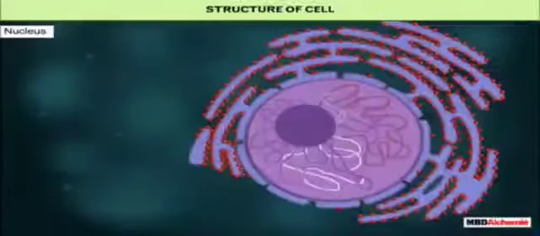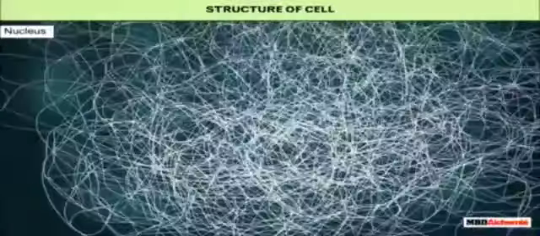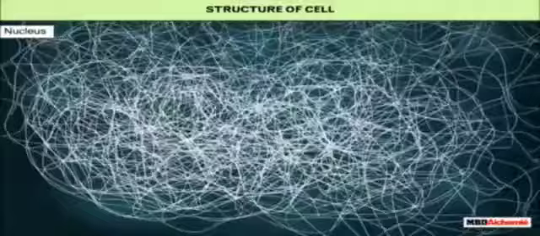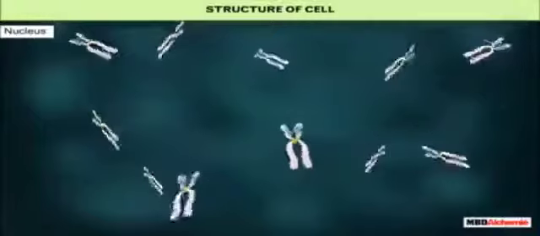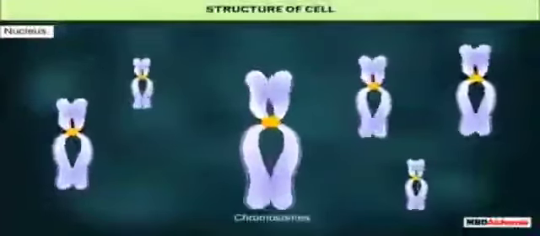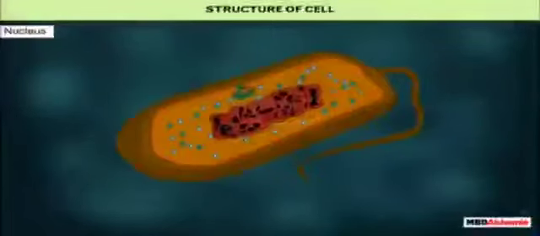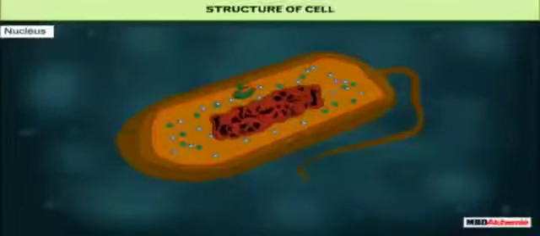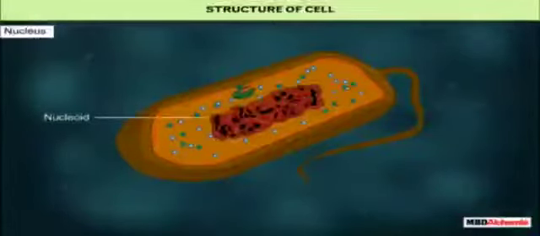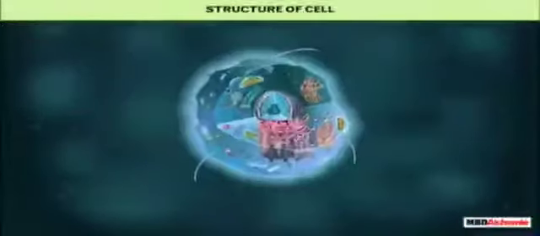When the cell is not dividing, the DNA is present as part of chromatin materials which are visible as entangled mass of thread-like structures. At the time of cell division, the chromatin material gets organized into rod-shaped structures called chromosomes. In some organisms, called prokaryotes, the nuclear region is poorly defined due to the absence of nuclear membrane. Such an undefined nuclear region containing only nucleic acid is called nucleoid. Organisms having cells with a nuclear membrane are called eukaryotes.